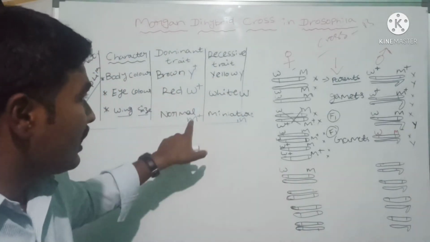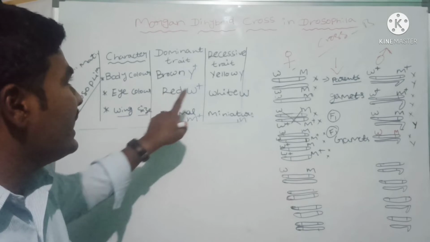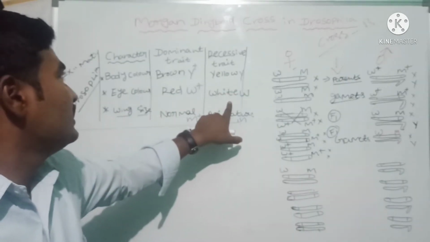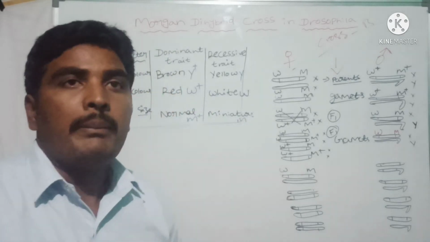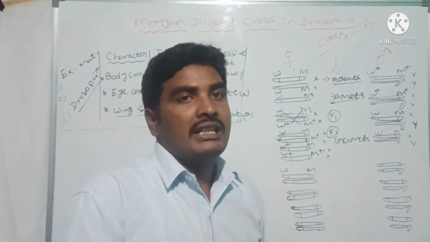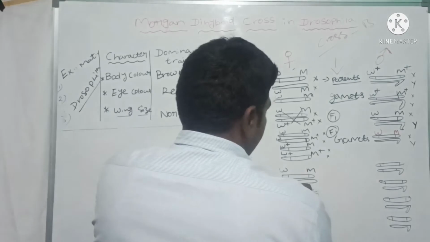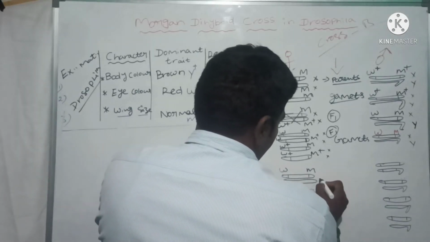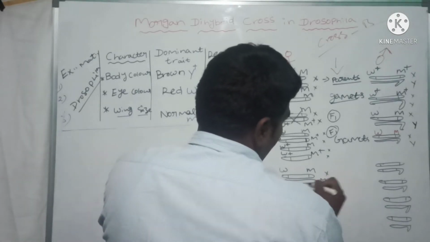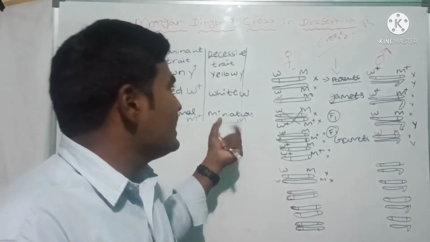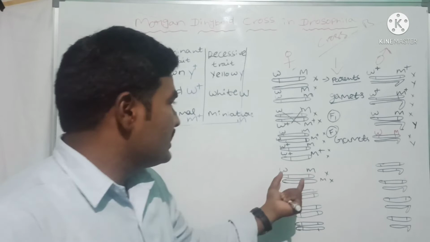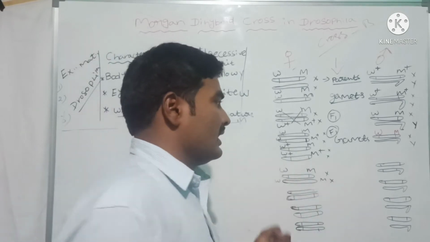W indicates white eye color, and M is nothing but miniature wing size. So W and M, XX chromosome, gives a white eye with miniature wing size. This is the white eye with miniature wing size.